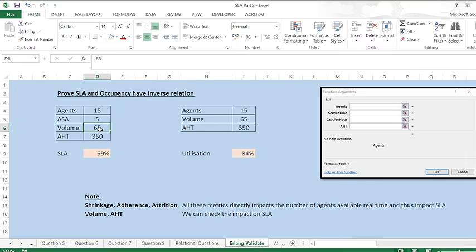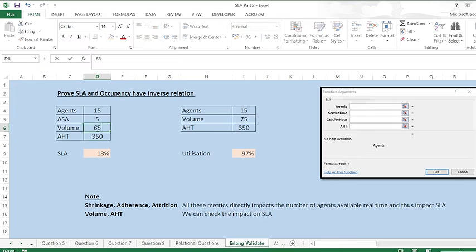But in actuality, if I receive 68 calls instead of 65, the moment I increase the volume, my service level gets reduced. Suppose I received 70 calls, then my service level got reduced to 38%. Suppose I received 75 calls, then my service level got reduced again. So volume has an inverse relation with service level.